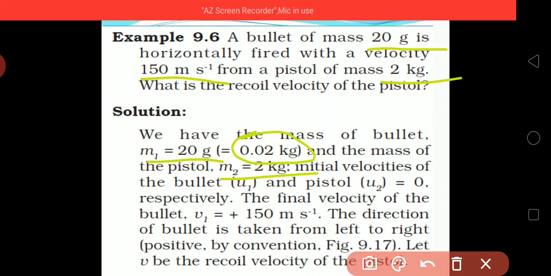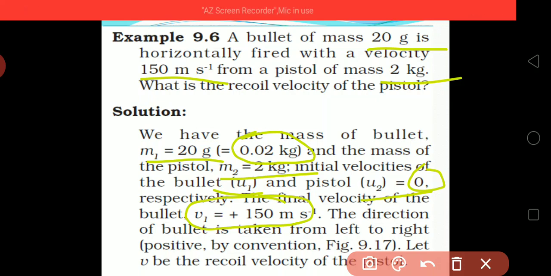The initial velocity of the bullet is u1 and of the pistol is u2, and both will be 0, since initially both of them are at rest. Its final velocity, which is already given, will be 150 meter per second for the bullet.